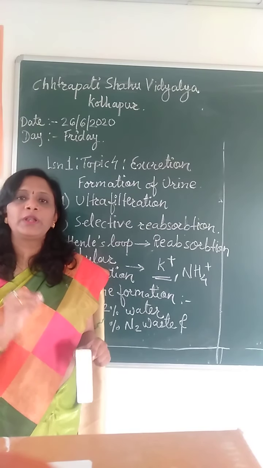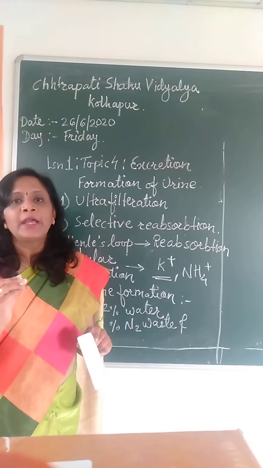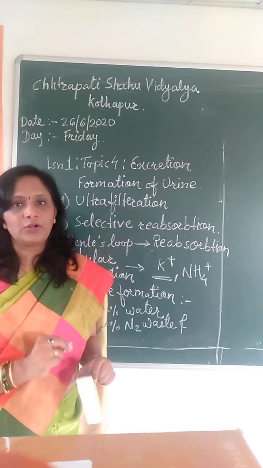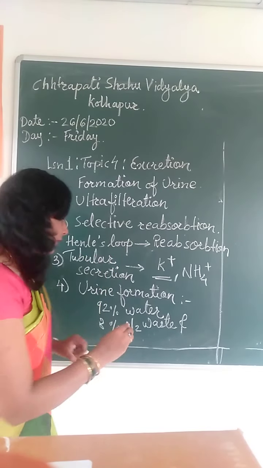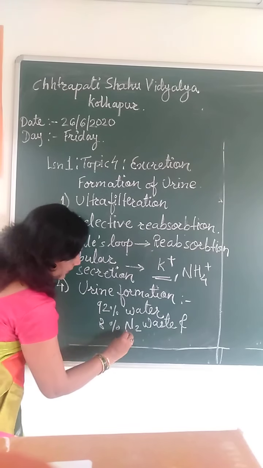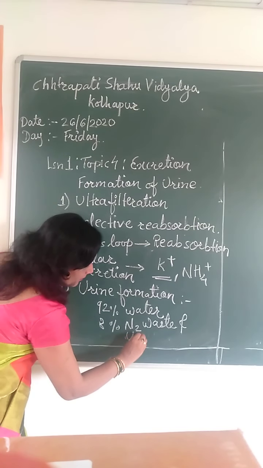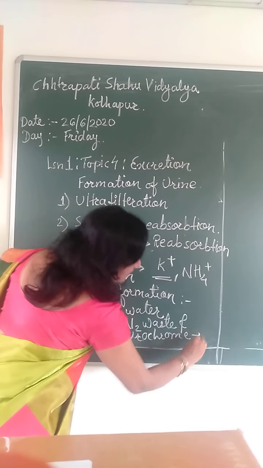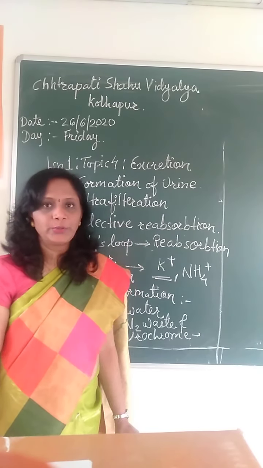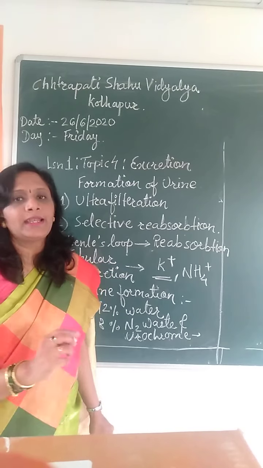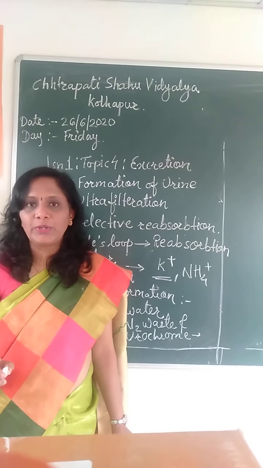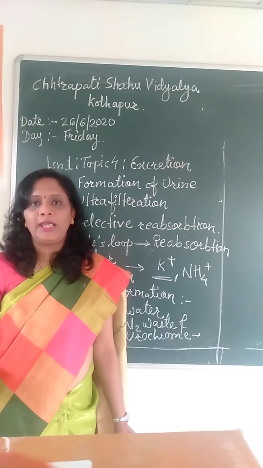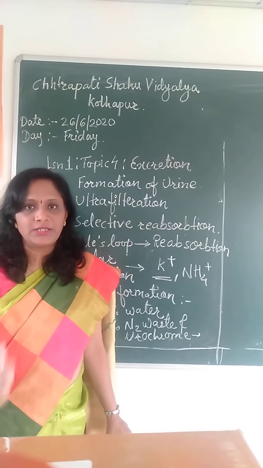This urochrome remains in the urine and imparts a pale yellow color to the urine. So in this 8%, the urochrome is also present, and then through the distal convoluted tubule the urine enters the collecting duct.